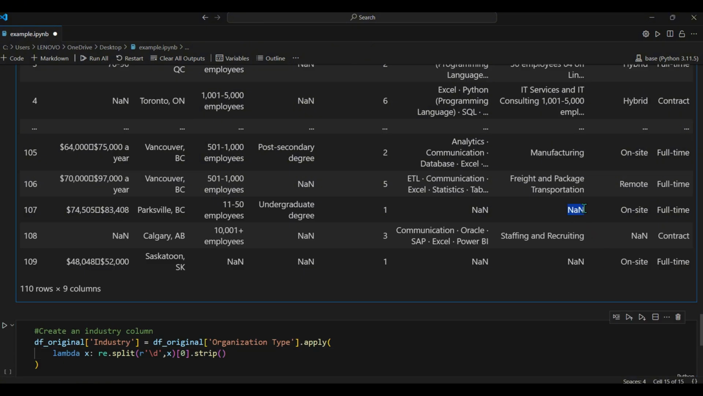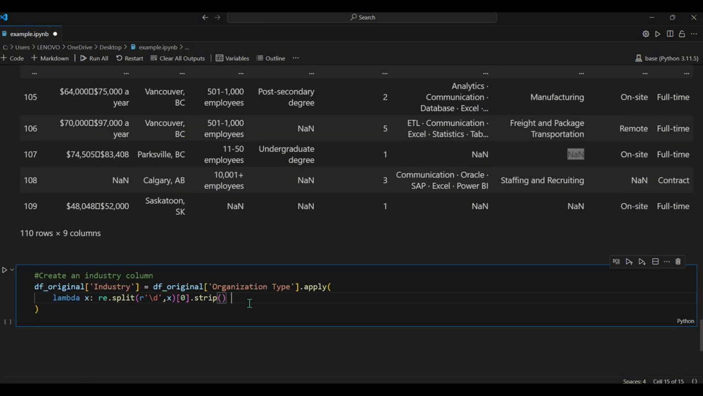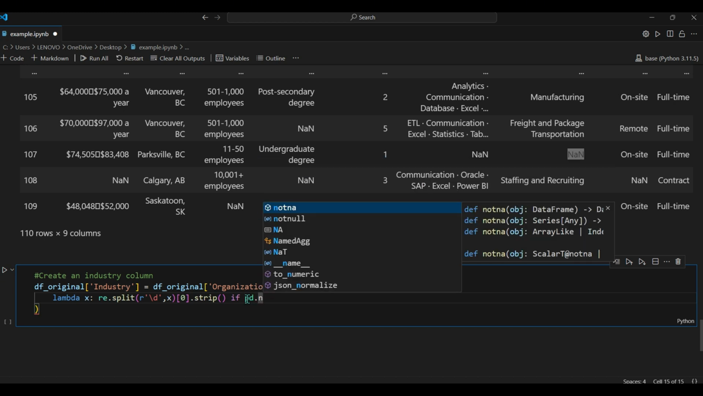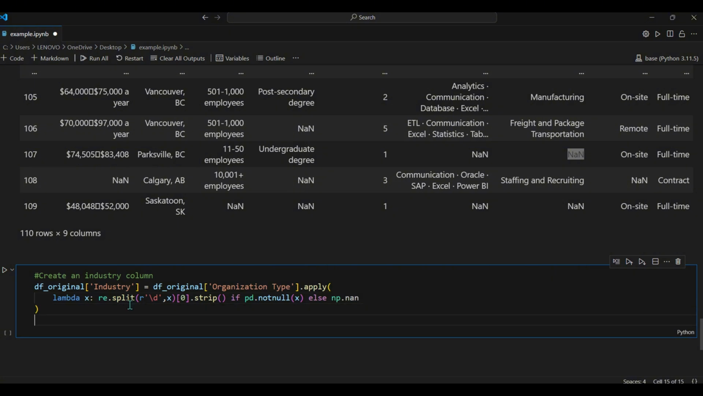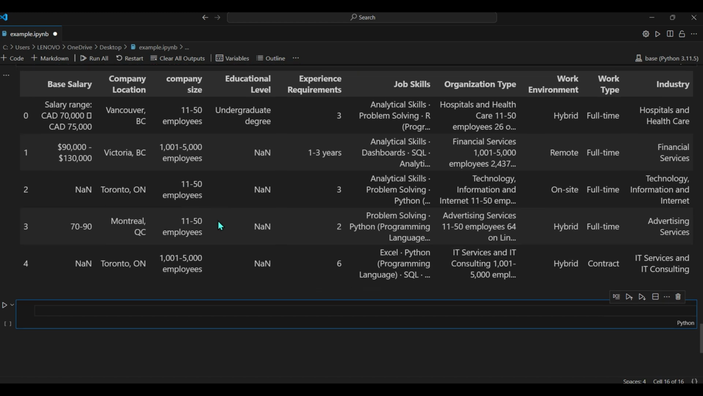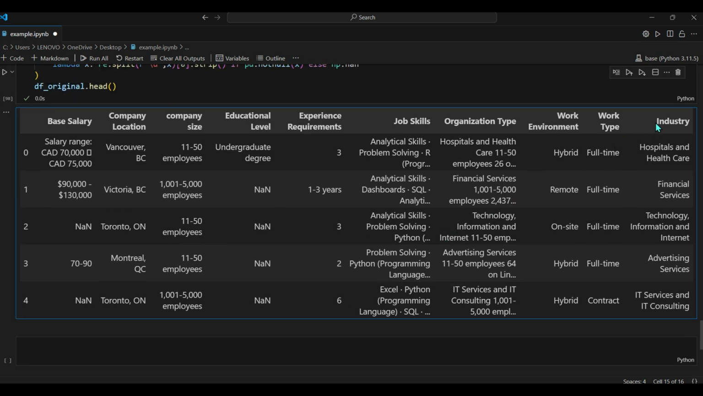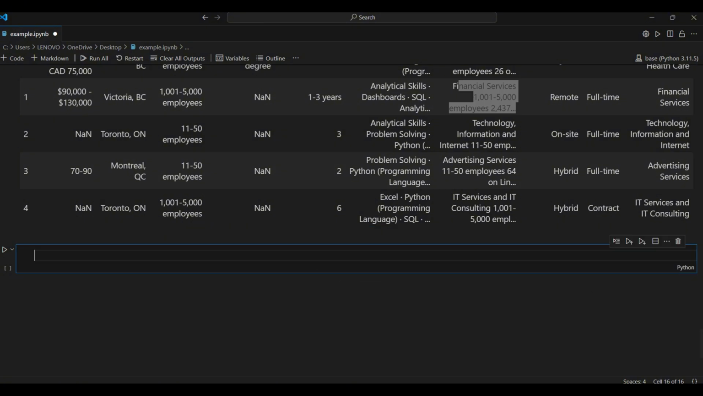Since we have some null values, I want to add an if condition saying that this will only happen if our data is not null. So pd.notnull(x) over here, else, if it's a null value, it will return a null value. Seems pretty good to me. Now let's try to run it. Yeah, it worked perfectly. We have the industry column, hospital and healthcare based on this, financial services based on this. Works just fine for me.